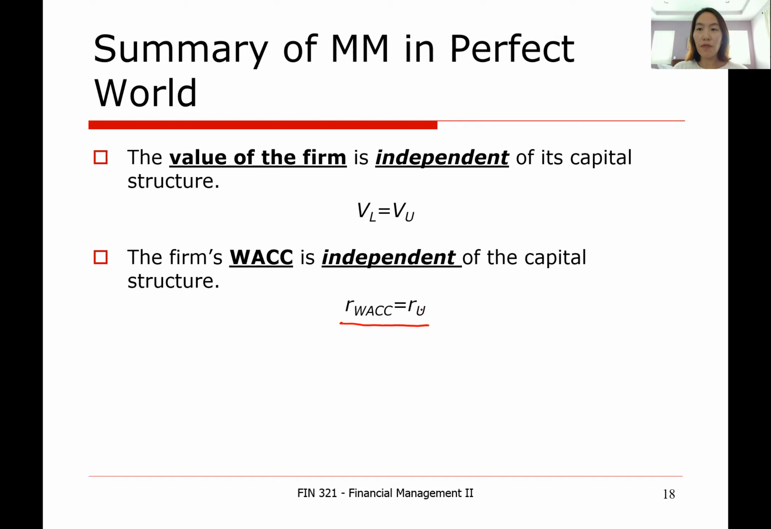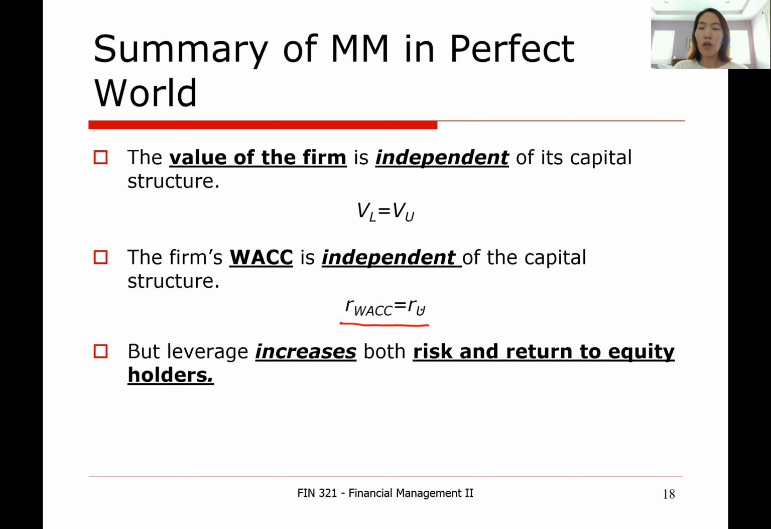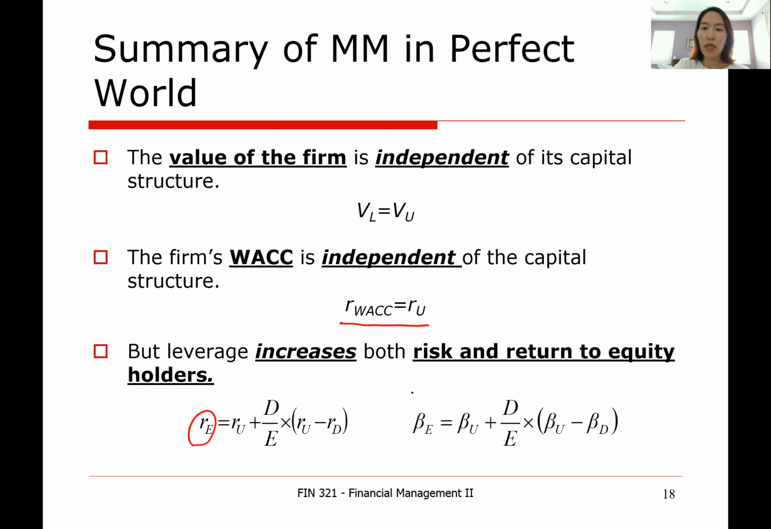But even in a perfect market, there are two things that do change, which are the return to equity investors and the risk to equity investors. So they are going parallel. The reason why the return to equity investors is increasing is just because the risk to equity investors is increasing as well. And the specific relationship can be defined by the M&M Proposition 2 equation.